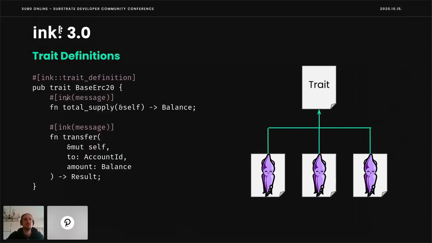First of all, we see that we have a normal Rust trait definition marked with an Ink trait definition annotation. Everything else is pretty similar, besides that the messages do no longer have an implementation block. So we are just looking at more or less a Rust trait definition. And how would you implement these for your smart contract?